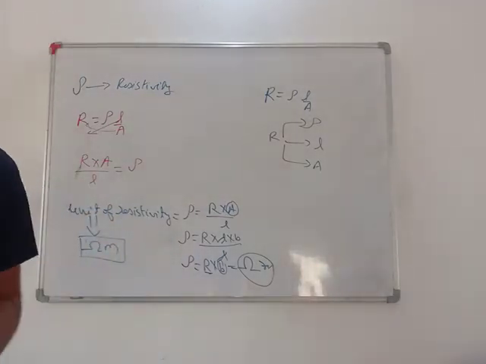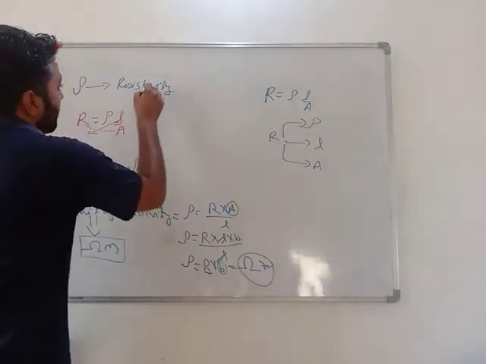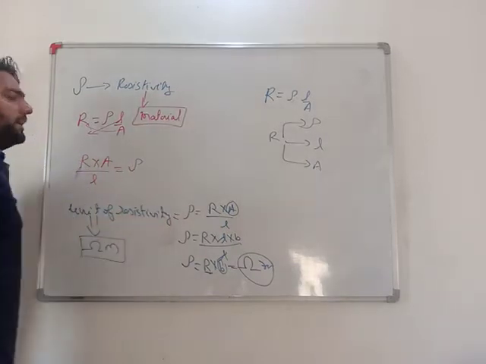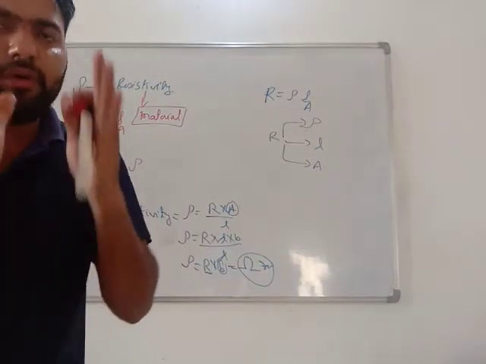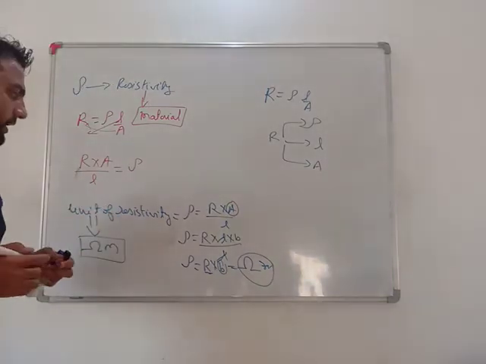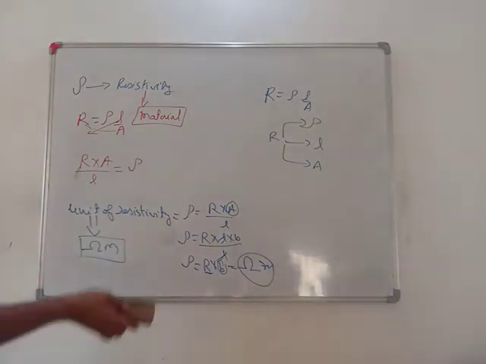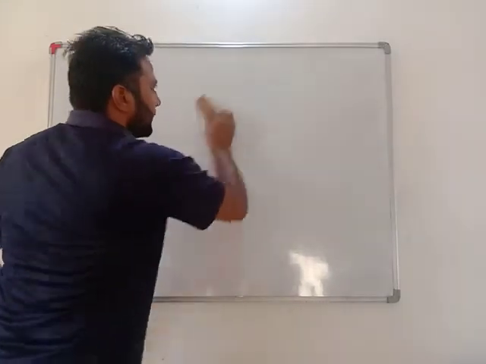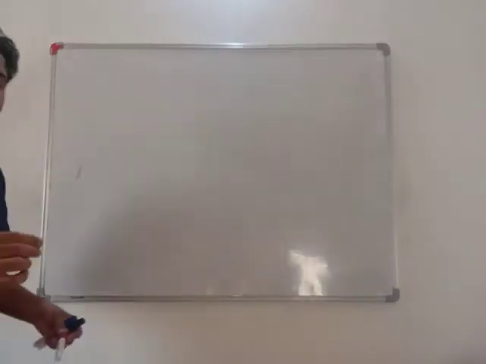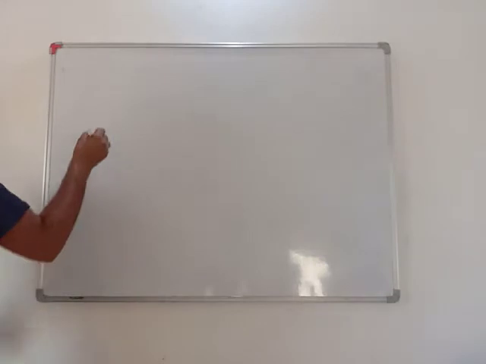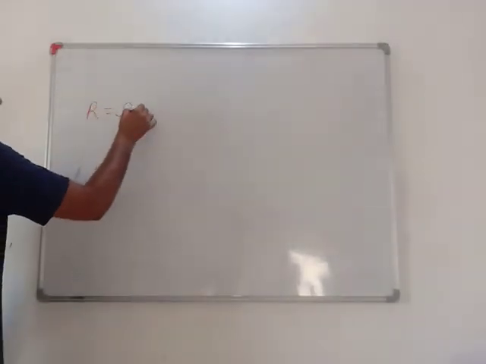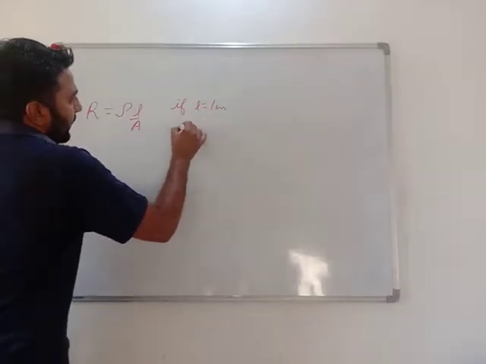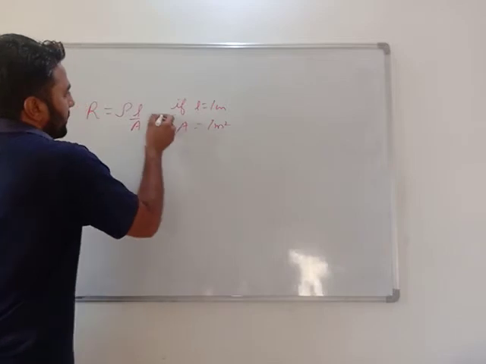See my dear student, this resistivity is a material property. Each and every material has its own resistivity. Very important question: resistivity, its unit is ohm meter, and it depends on material. See, R equals rho L by A. If L equals 1 meter and area of cross section equals 1 meter square, put the values here.